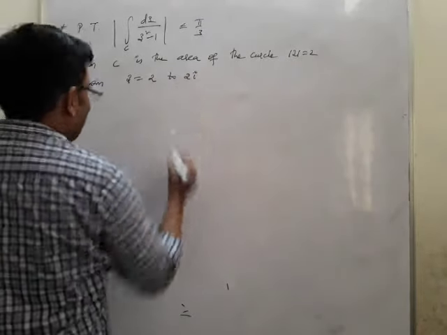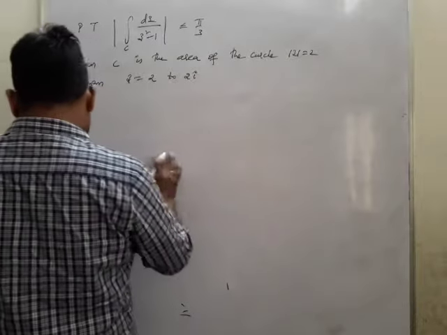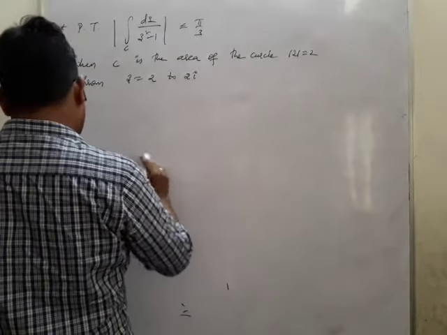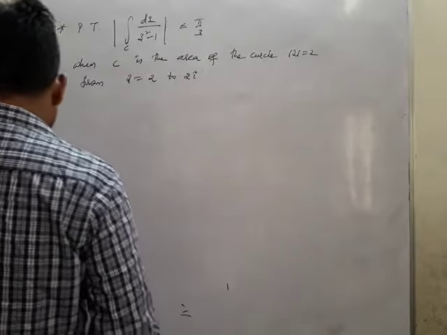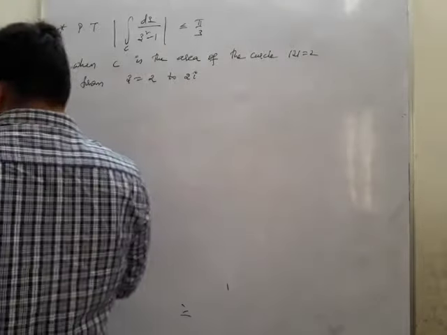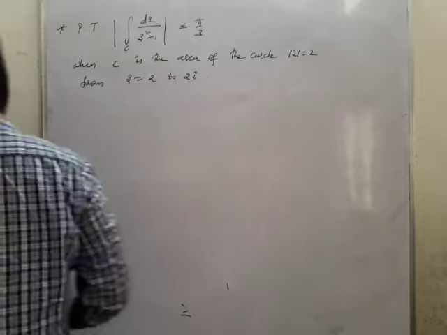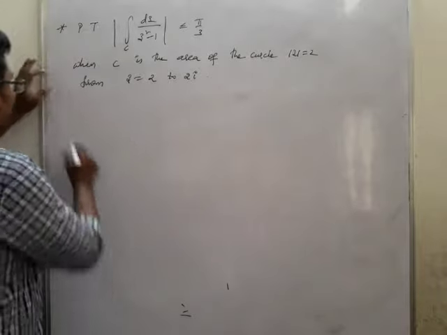Just now we have taken a set in the complex plane, z equal to 2 to 2i. This is how it is being given.